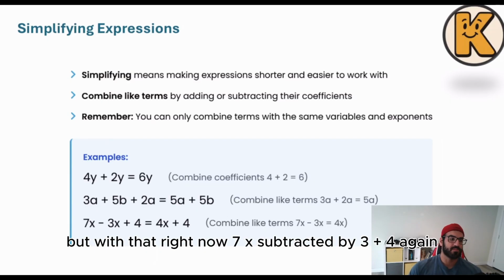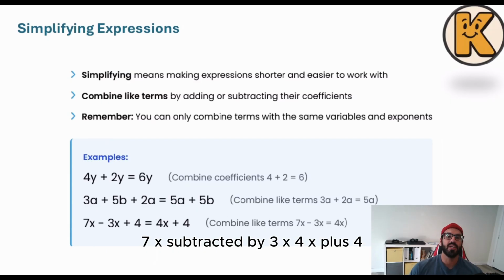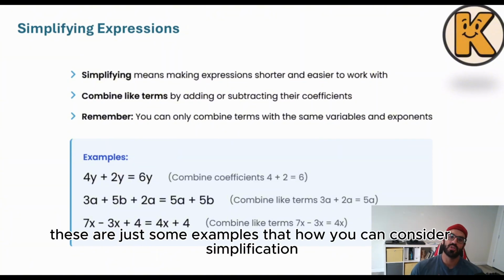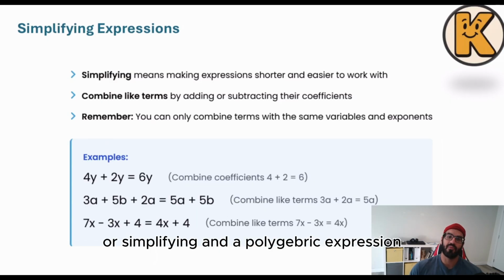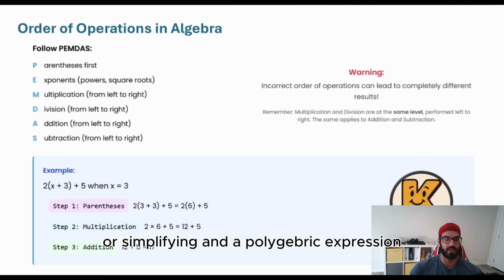7x subtracted by 3 is plus 4. Again, 7x subtracted by 3 is 4x plus 4. So these are just some examples of how you can consider simplification, or simplifying an algebraic expression.